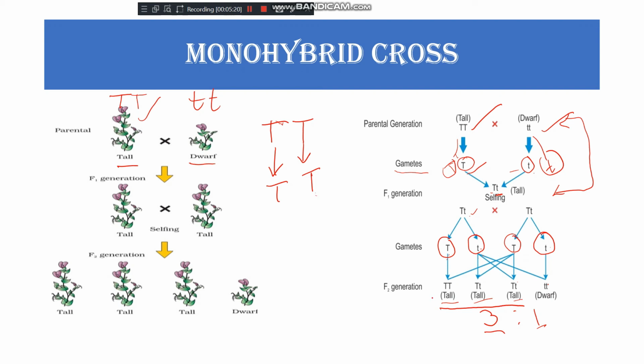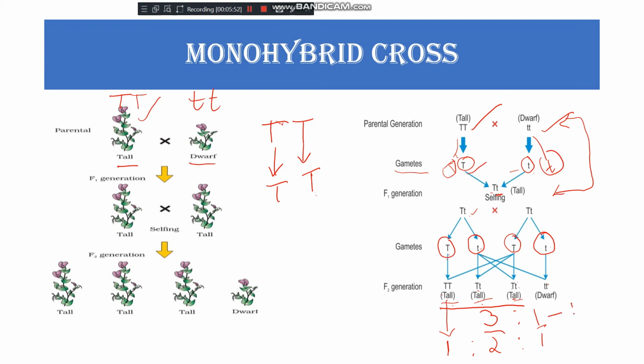And if you observe the genotypes, are the genes also the same? In these three tall plants, are the genes the same? No, we can find that this T and T is the pure tall, so their ratio is 1. Here one uppercase T and one lowercase t, and here also one uppercase T and one lowercase t. So they are two parts. And here both are lowercase t. So 1 is to 2 is to 1. It is the genotypic ratio.